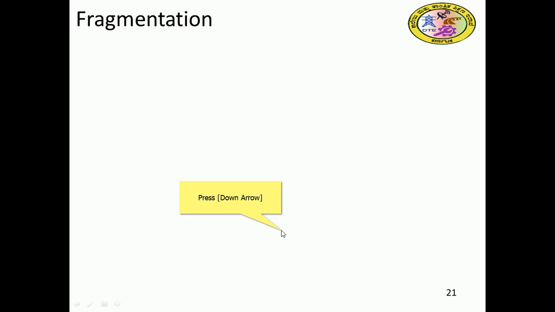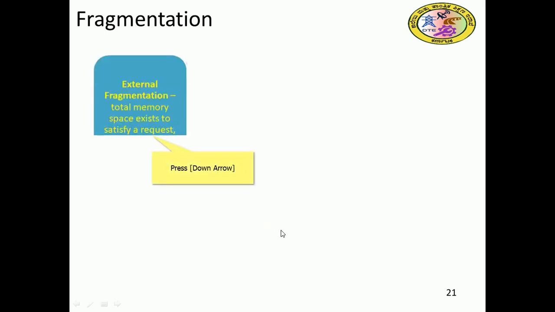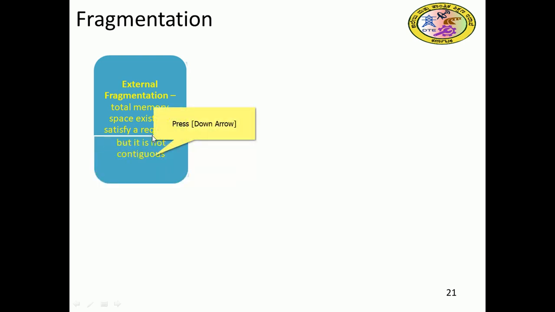So that whole space will be created within a fragment or outside the fragment. Within a fragment, that is internal, and outside is external fragmentation. In external fragmentation, total memory space exists to satisfy a request, but it is not contiguous, which happens due to non-contiguous allocation.